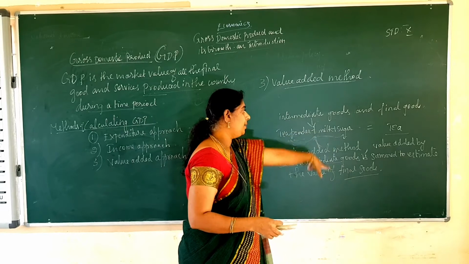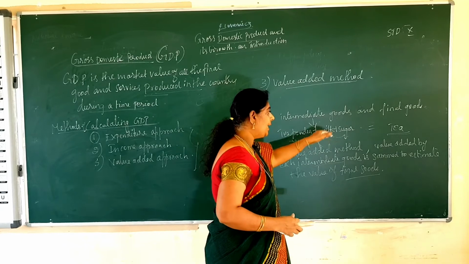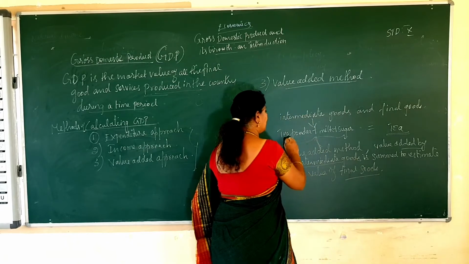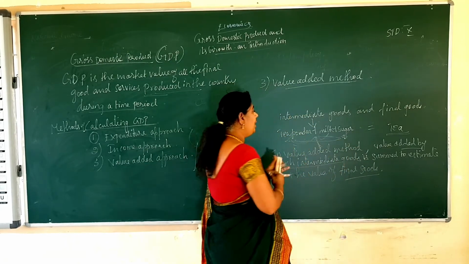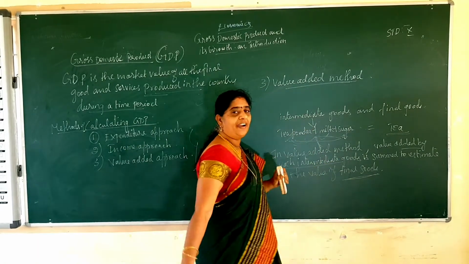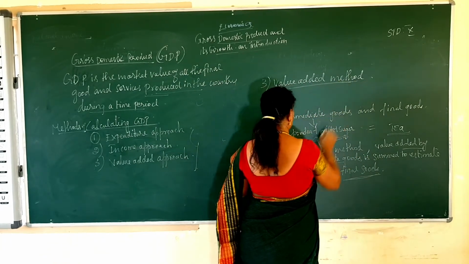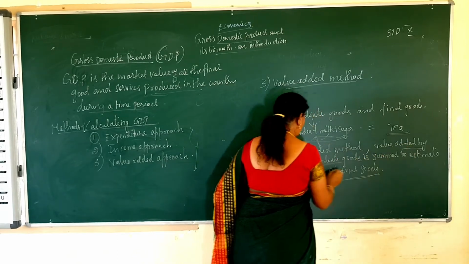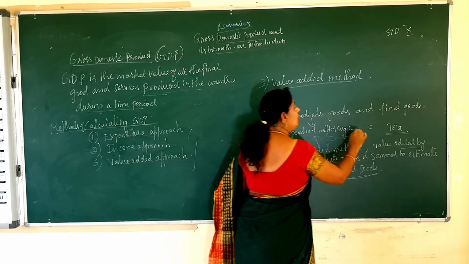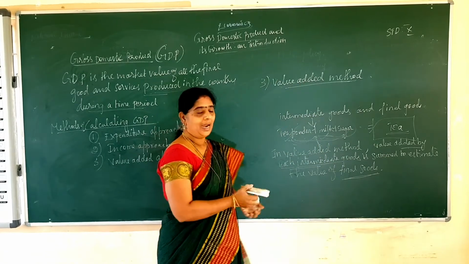I told you what these intermediate goods are, and the final product, tea, is the final good. So in the value added method, the value added by each intermediate good, this is an intermediate good, this is an intermediate good. If you add the value of all the intermediate goods, then you get the value of the final goods. That is what the value added method is.